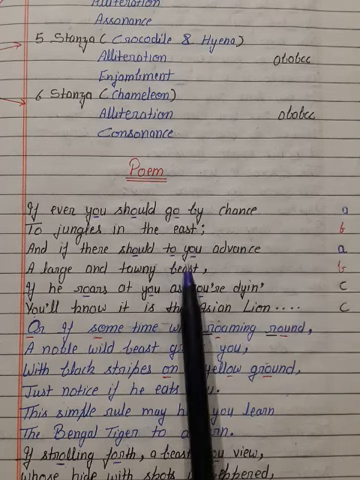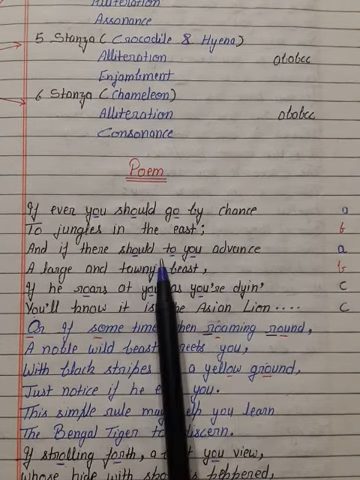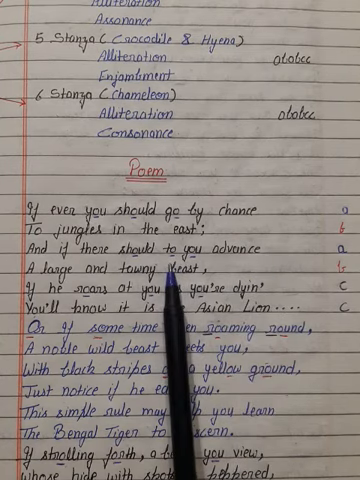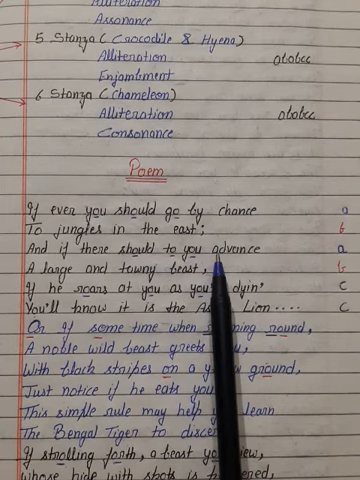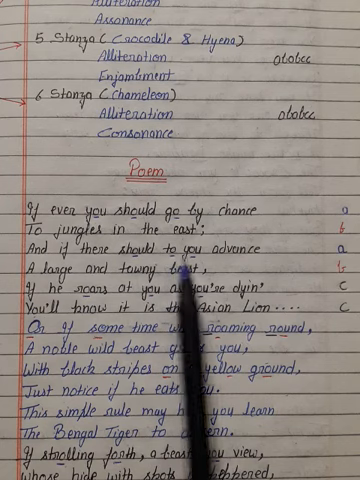Here in the third line you will see the order of the sentence change. Advance to you should be the right sentence. When the order of a sentence is changed, that is the inversion literary device.